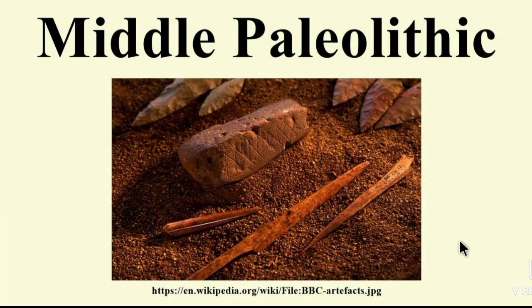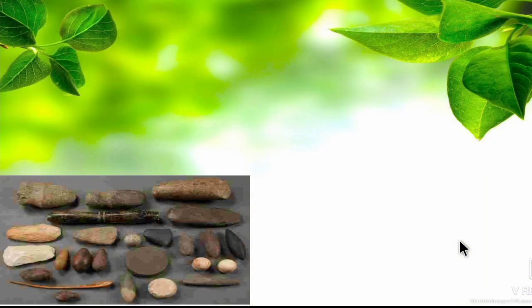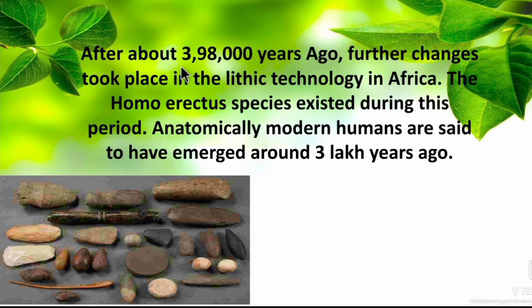So next we can move on to Middle Paleolithic. So we have seen about the Lower Paleolithic, fully occupied by Homo habilis and Homo erectus, and they made stone tools. And next one is Middle Paleolithic. So in Middle Paleolithic, after about 398,000 years ago, further changes took place in the lithic technology. Lithic means stone technology in Africa.